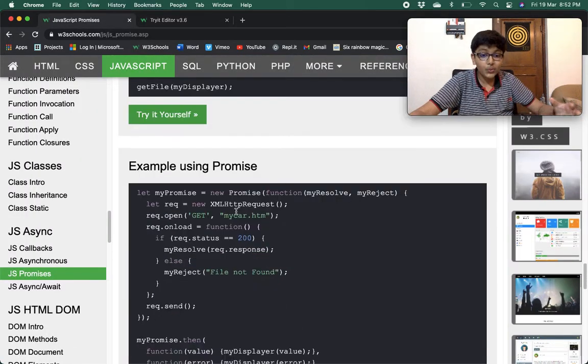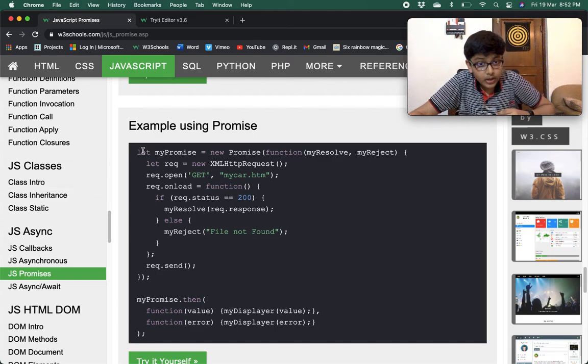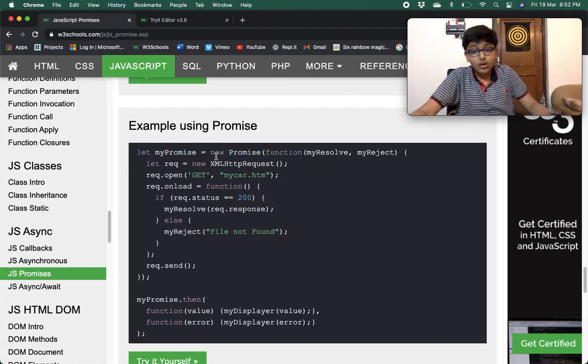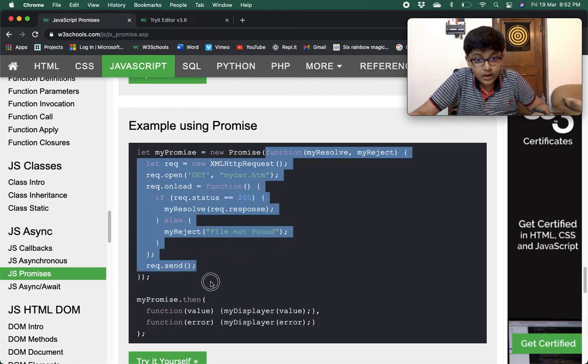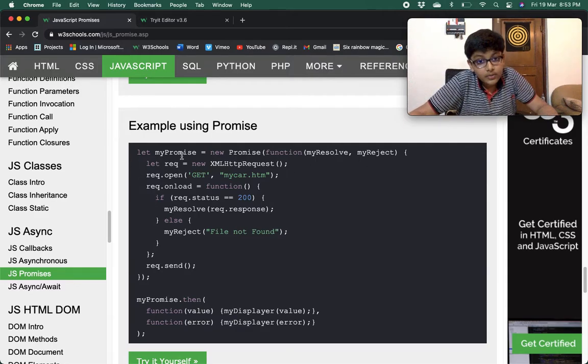Now let's see how to do the same thing using promises. Here you start by creating a new promise. This whole thing is the callback, and in that we have myResolve and myReject as usual. Here we are creating a new XMLHttpRequest. We are opening mycar.html using the GET method, and when it is loaded it will check its request status.